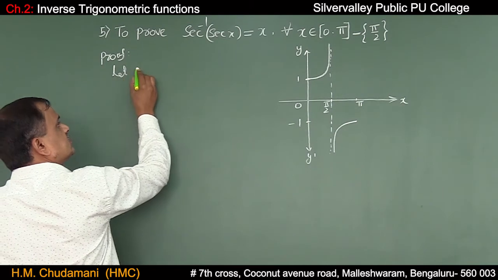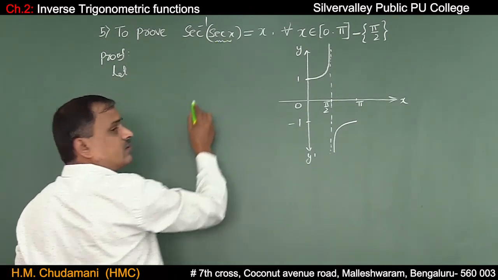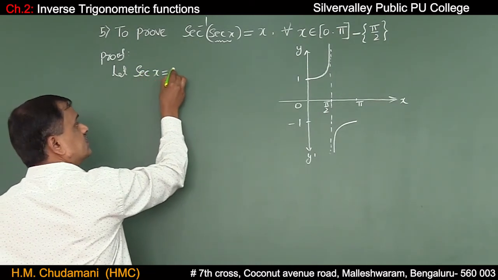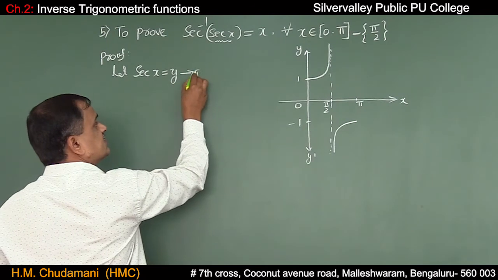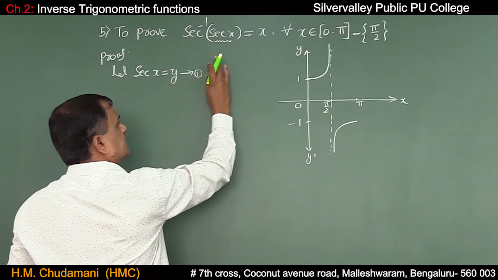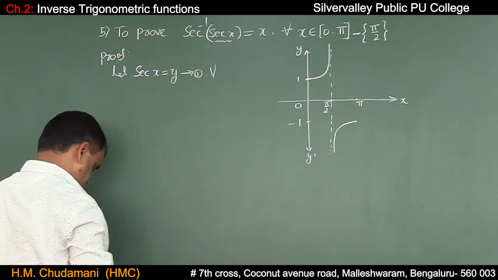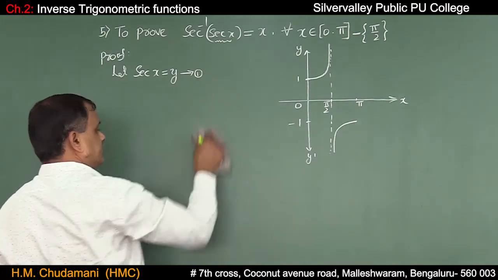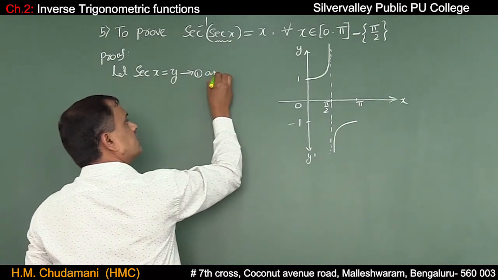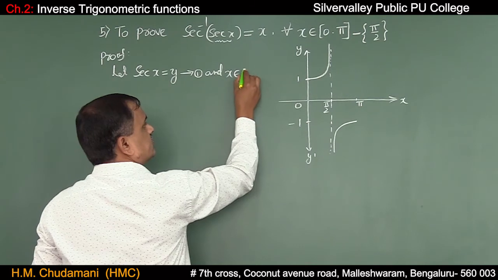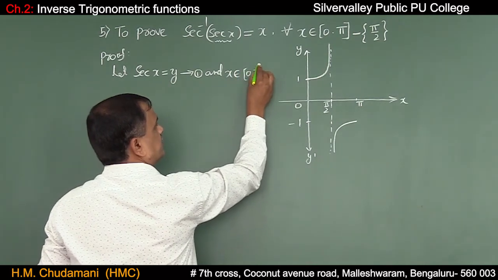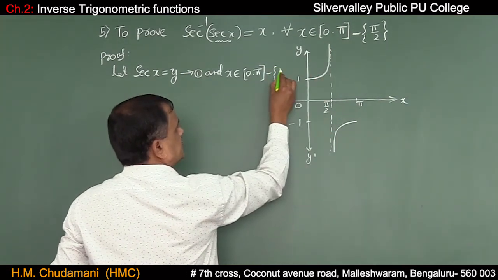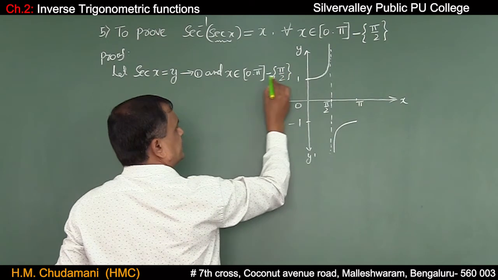Let secant x is equal to y, and x belongs to the closed interval 0 comma pi. So pi by 2 is not included. Remove pi by 2 from 0 comma pi.